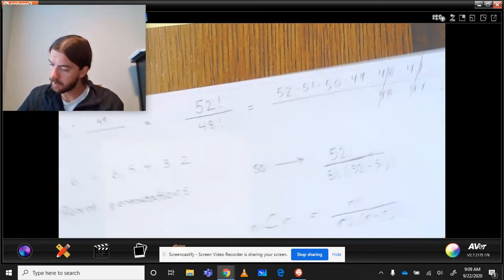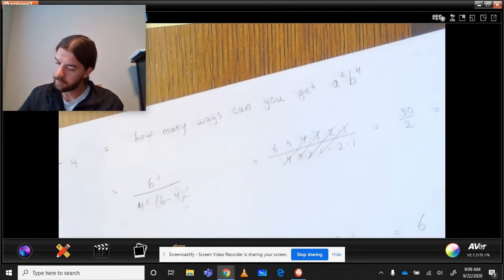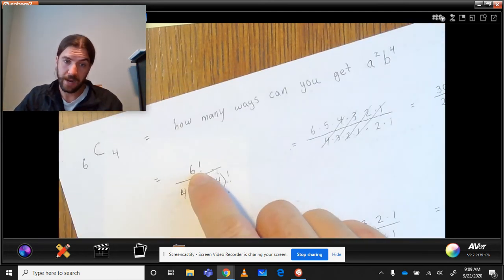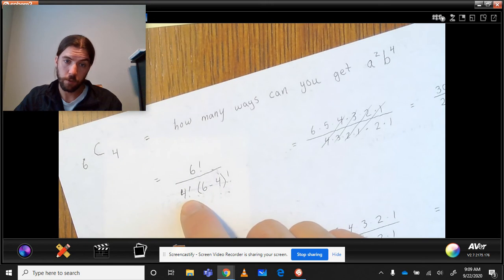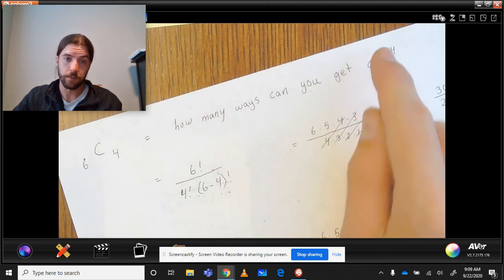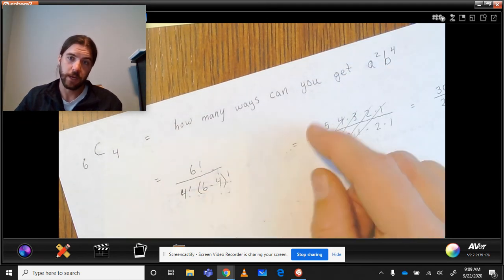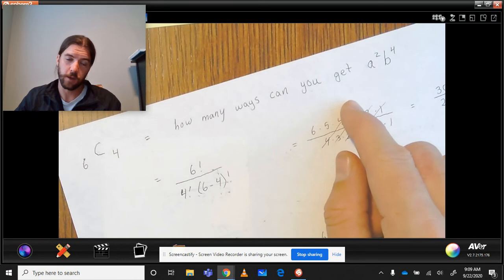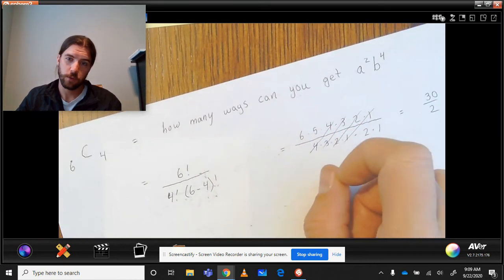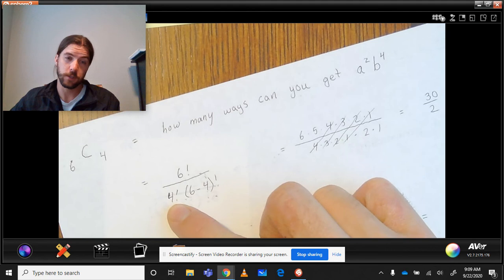n minus r. Okay, right? We're looking from here, n factorial, r factorial, n minus r factorial. This is n, the number of factors I'm choosing from, for the amount of factors I'm choosing to be a b, to try to evaluate that idea, how many am I going to get? And I divide by the 4 factorial so I can cancel out the different combinations that give you the same thing.